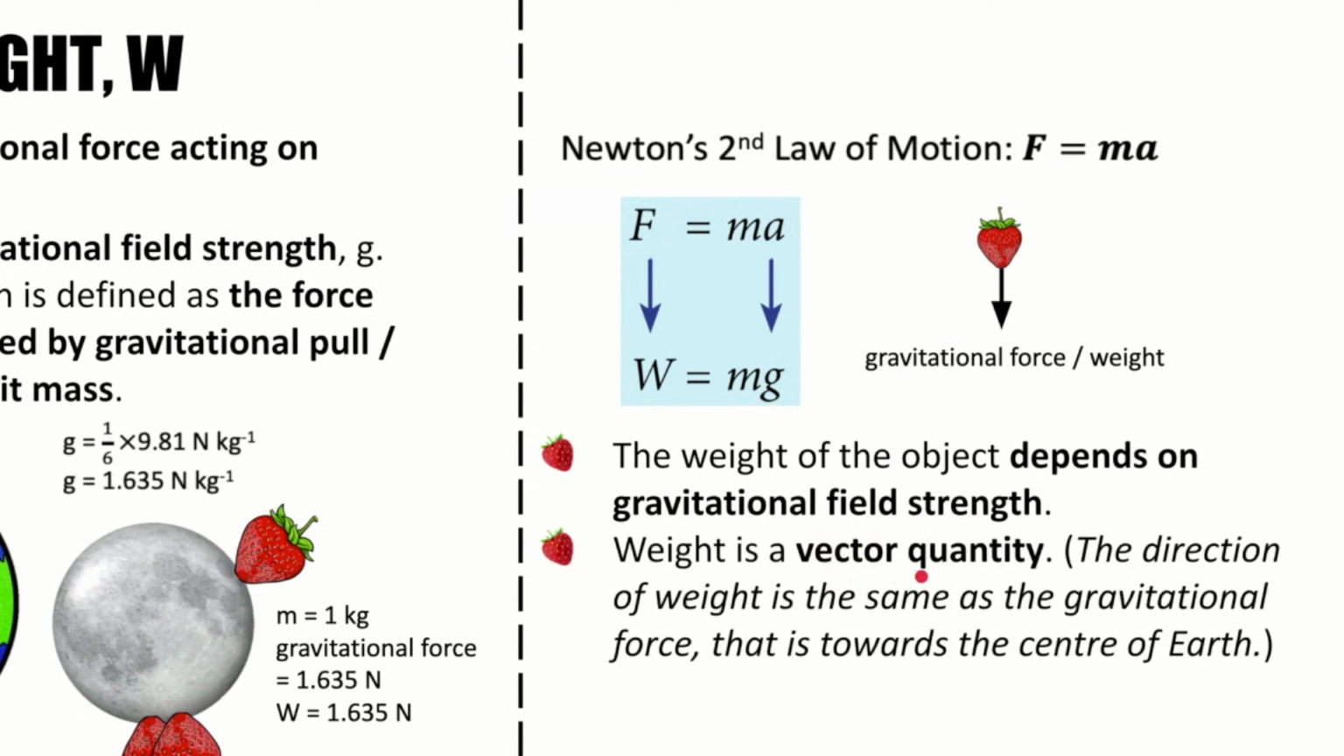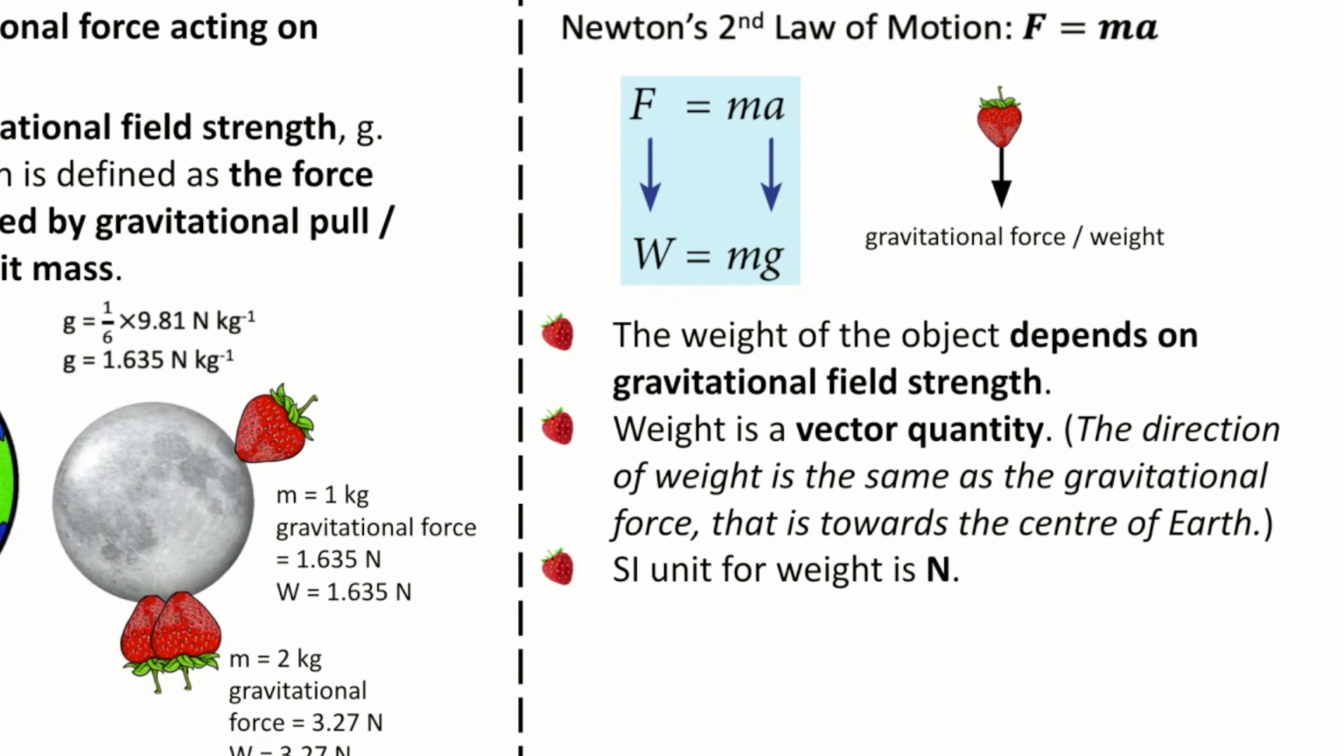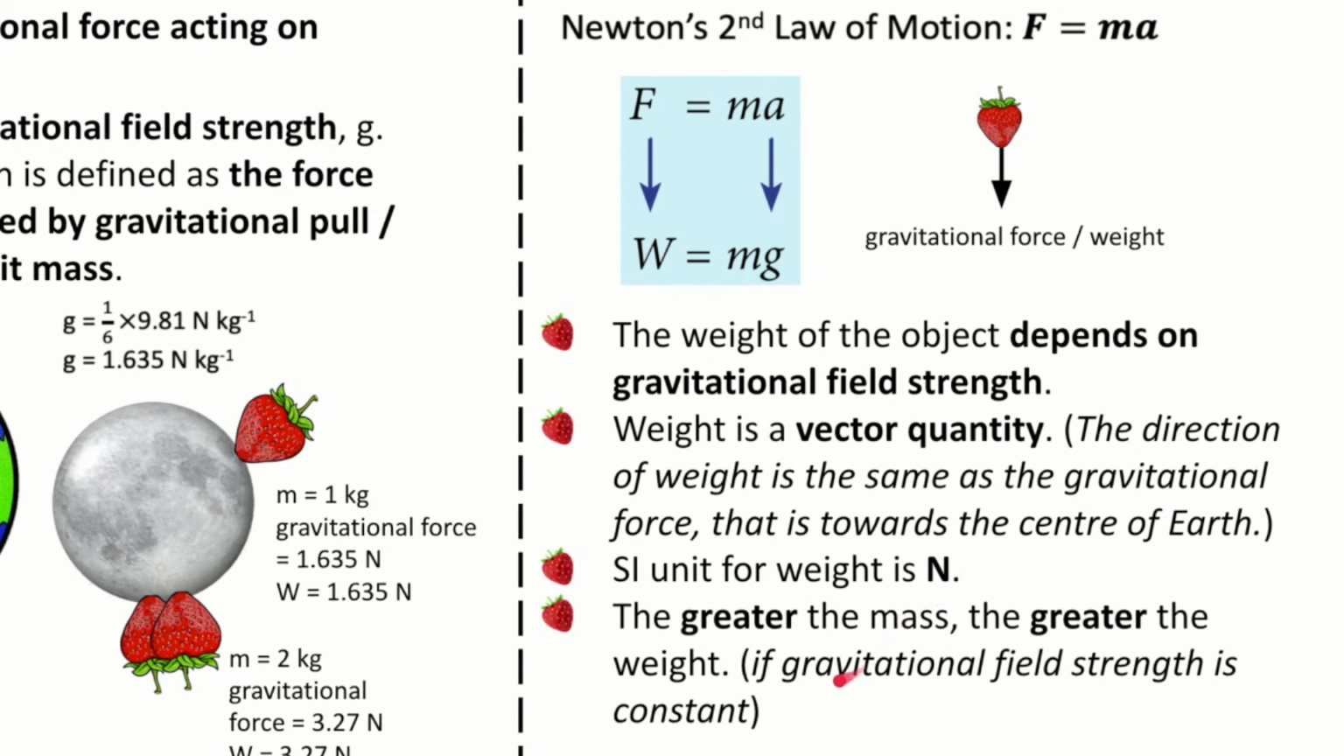Weight is a vector quantity, means that weight has both magnitude and direction. The direction of the weight is the same as the gravitational force, that is, towards the center of Earth. The SI unit for weight is Newton because weight is a force. If the gravitational field strength is constant, then the greater the mass, the greater the weight.